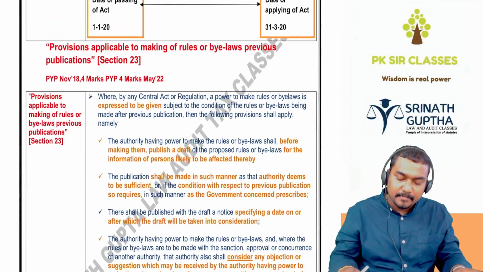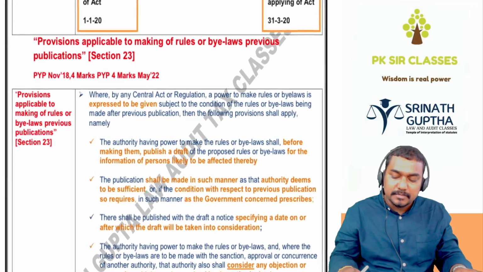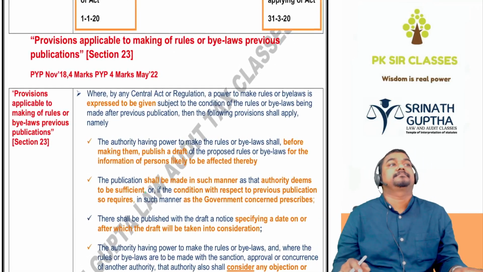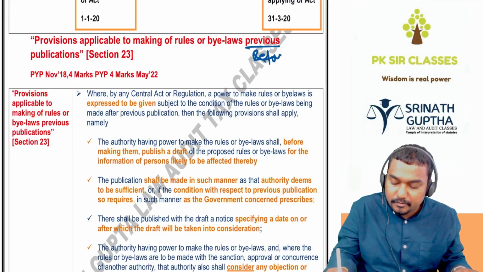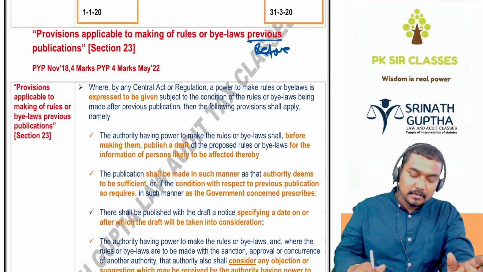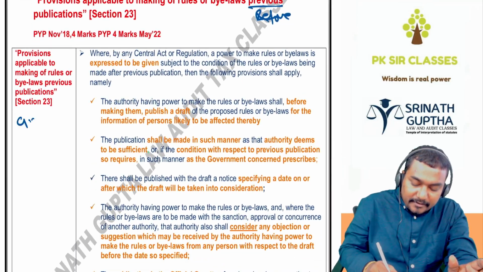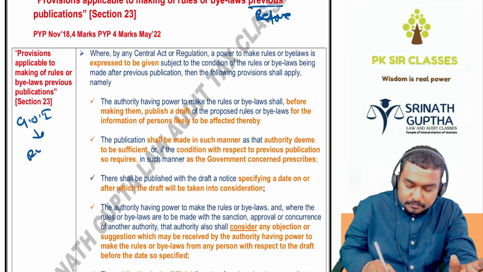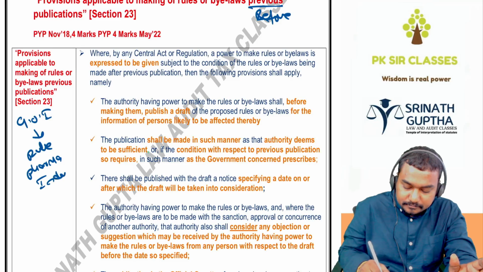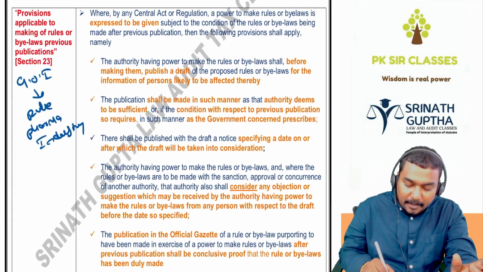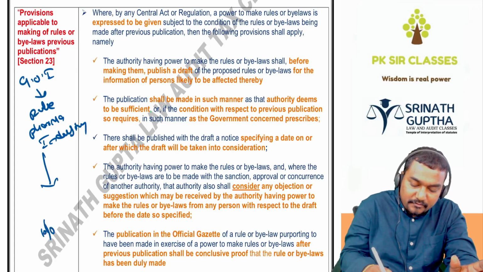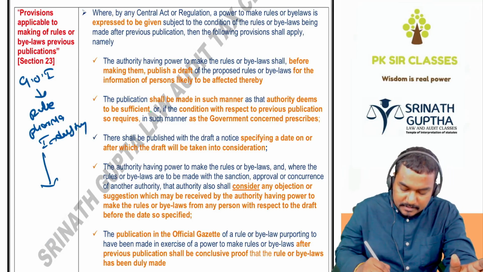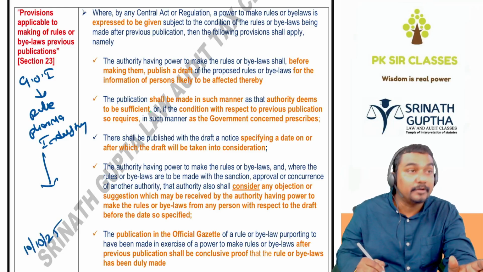Next, provisions applicable to making of the rules, bylaws, previous publication. Previous means before. Before publication. So for example, the Government of India wants to make a rule for the pharma industry. Which industry? Pharma industry. They want to apply this rule from, for example, 10/10/25. Government of India wants to make some rule for the pharma industry from 10/10/25.